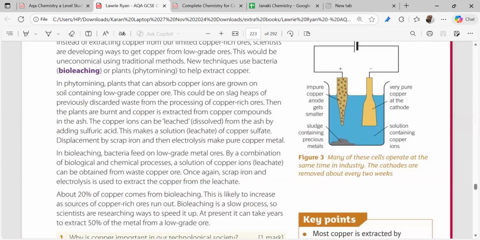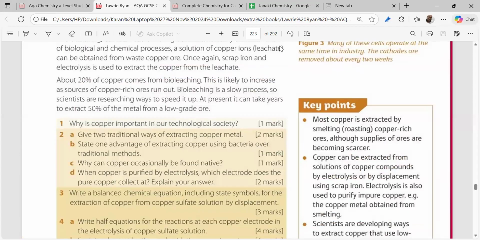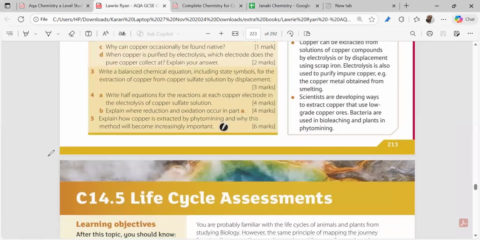Now I forgot to tell you. Everybody open this book. What are the disadvantages of this process, phytomining and bioleaching? One disadvantage is that it is a very slow process. It can take years to extract 50% of the metal from the low grade ore. This is very important. Slow process, very slow process. Other than that, it's fine, right? Is it clear? We are using some ores which are not used by anybody. Low grade ore is scrap. Nobody touches it. Everybody's clear? This part is clear, everybody?